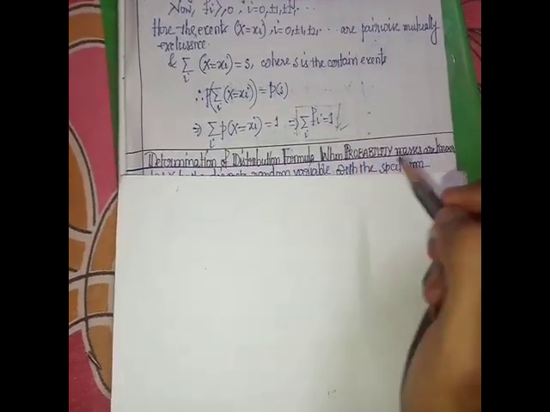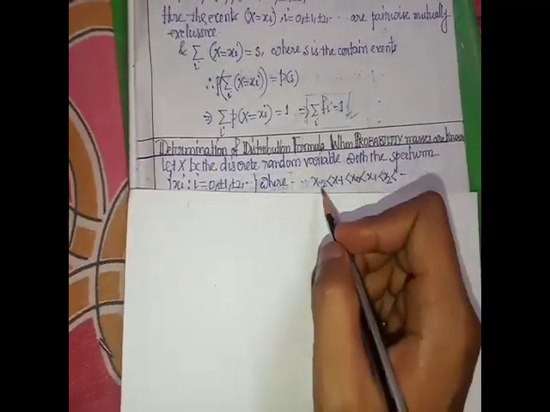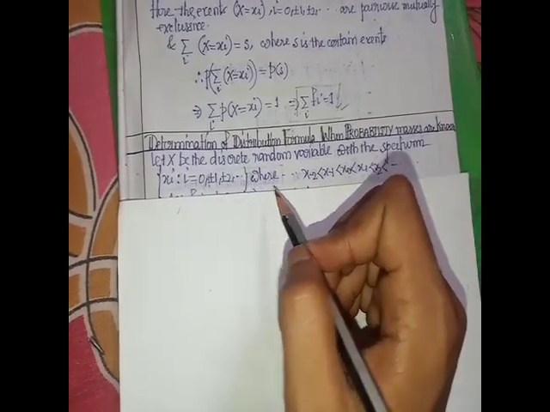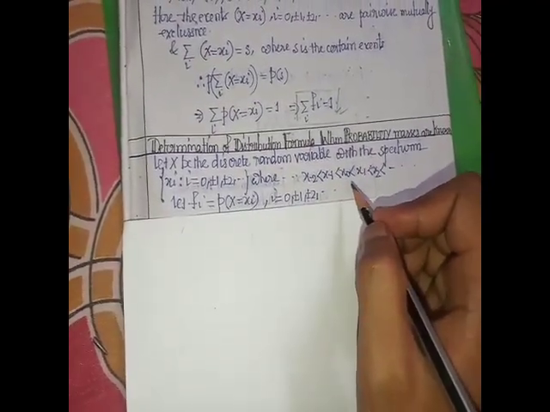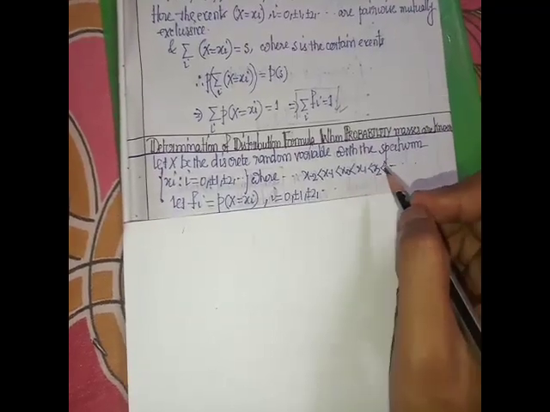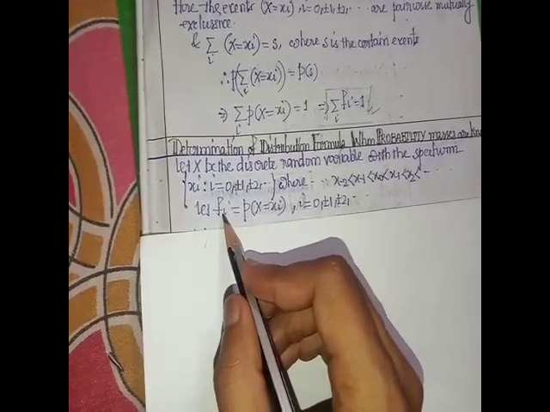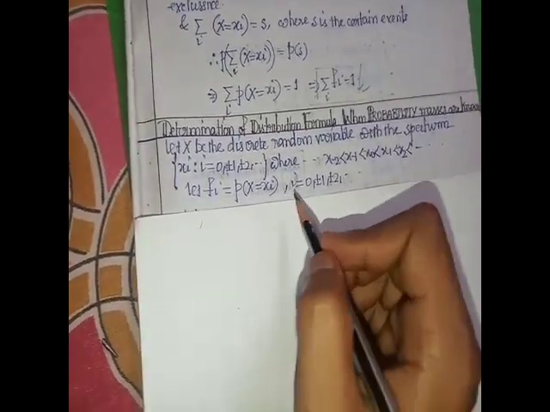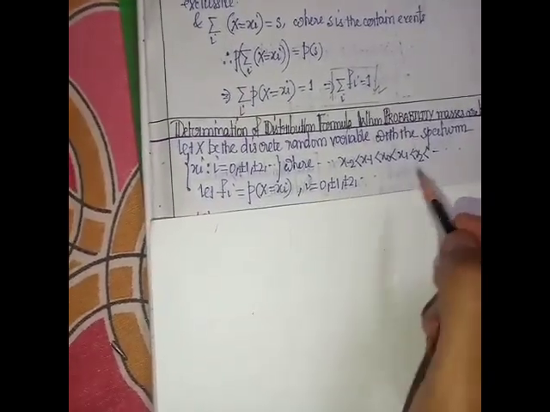Let X be a discrete random variable whose spectrum contains the points x_i, where x_{-2} < x_{-1} < x_0 < x_1 < x_2, and so on, with small f_i the PMF equal to the probability that X equals x_i, for i equal to 0, ±1, ±2, and so on.